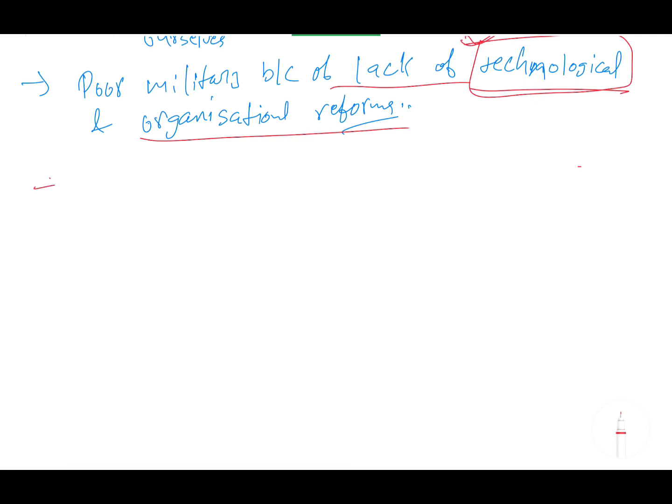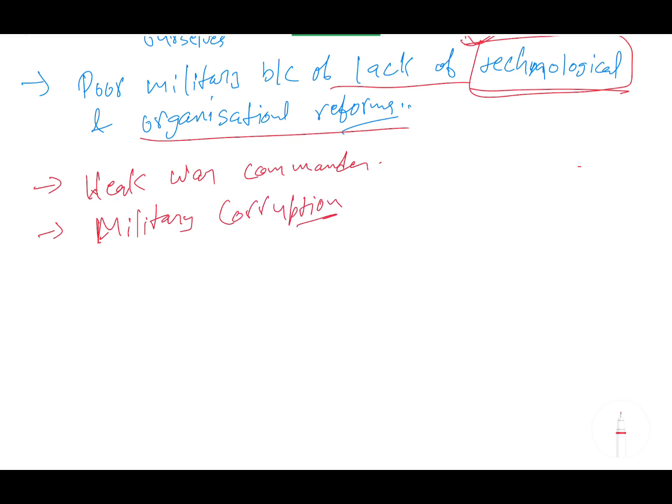Now come to the next point under military weakness. The next point is that after Aurangzeb there were weak war commanders. Next point is military corruption. How military corruption happened, I have already explained in more detail. So for military corruption, you can write: non-maintenance of army as per Sawar.